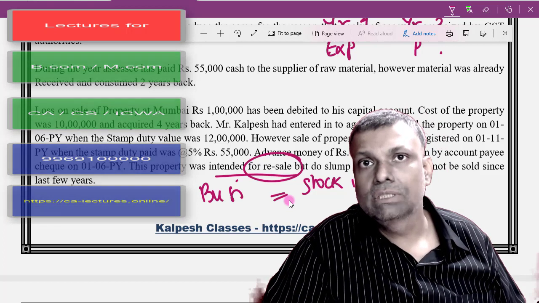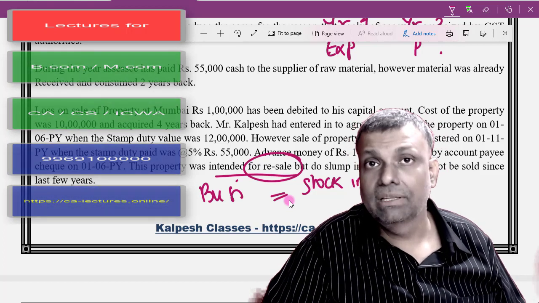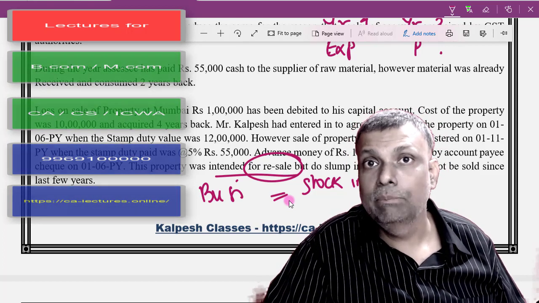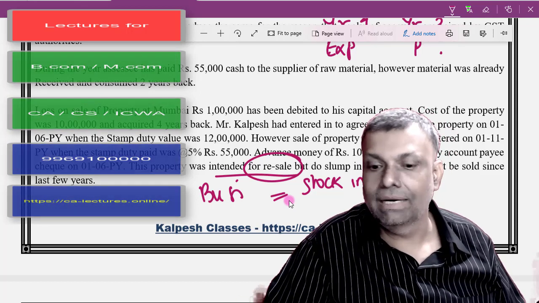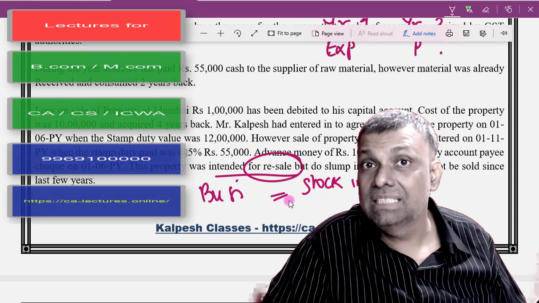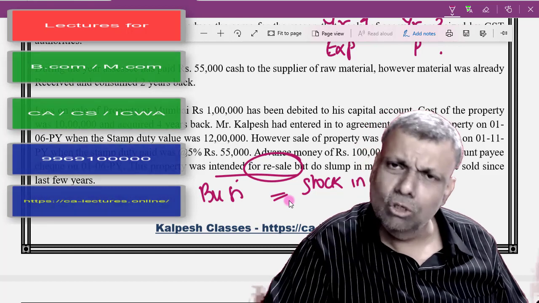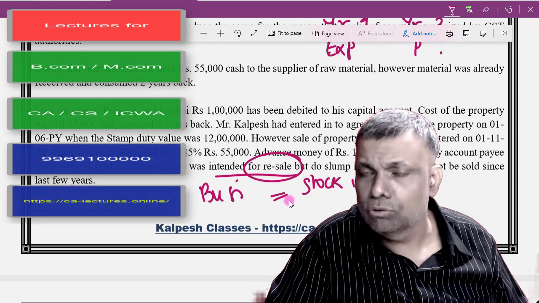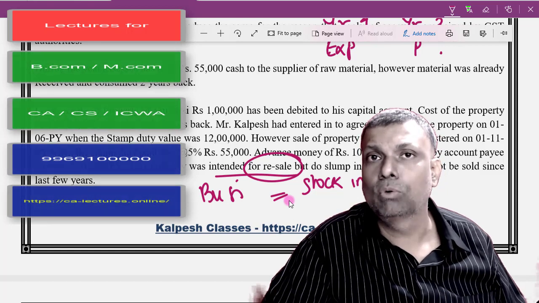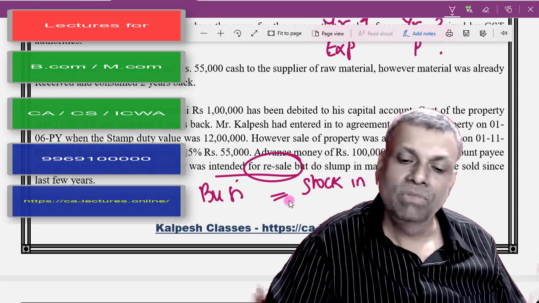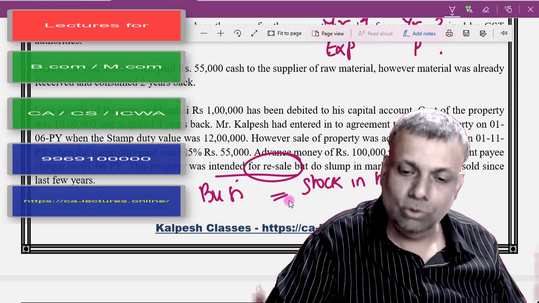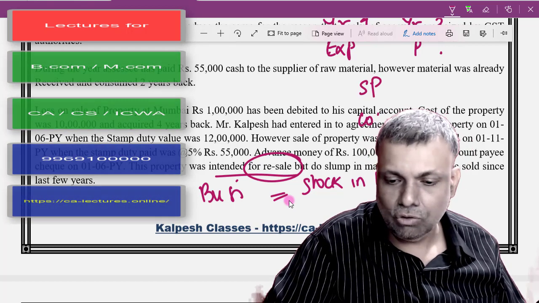Now, there is one concept of stamp duty valuation. I repeat, there is one concept of stamp duty valuation. Wherever there is an immovable property transaction, we have section 43CA provisions. Exactly the same provision we have in capital gains also, and exactly the same provision we have in income from other sources also. So wherever there is immovable property, the actual selling price, the selling price minus cost,